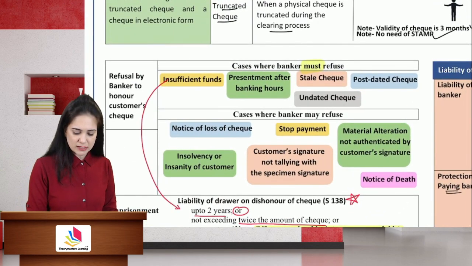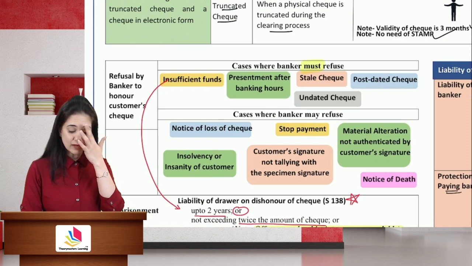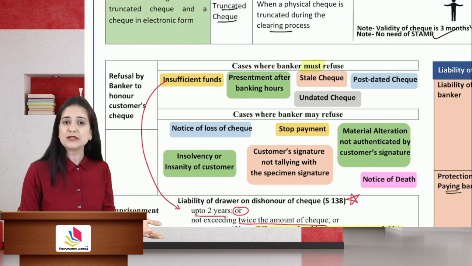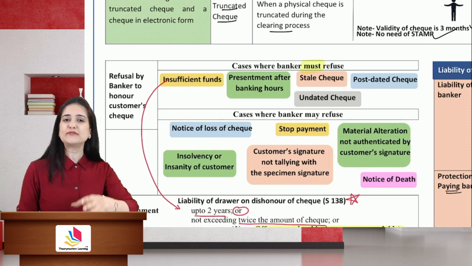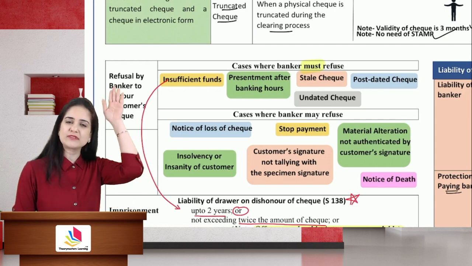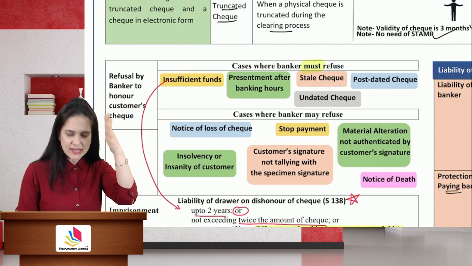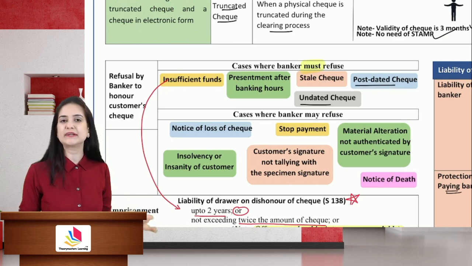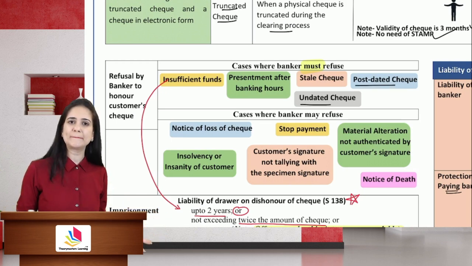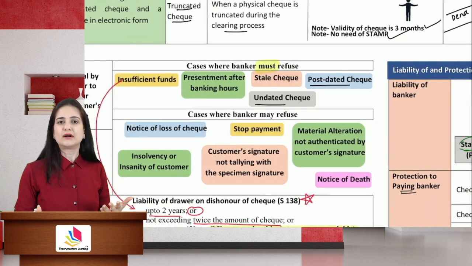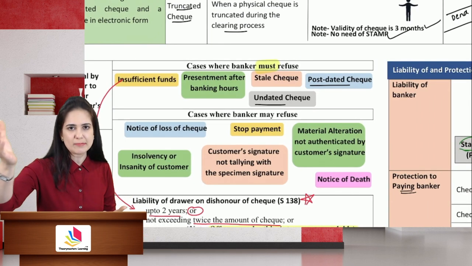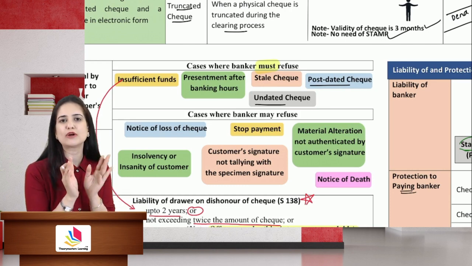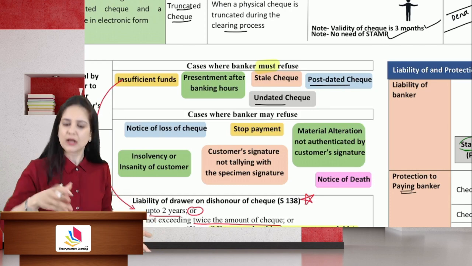Presentment after banking hours, you are presenting the check after banking hours, it will not be honored. Stale check, the maturity of the check is 3 months. You are coming to the bank with the check after 5 months. It's a stale check. We will not honor it. Undated check, post-dated check. Undated will make the instrument incomplete. Post-dated check. The check is dated 31st December and I went to deposit the check on 1st April itself. Come in December.